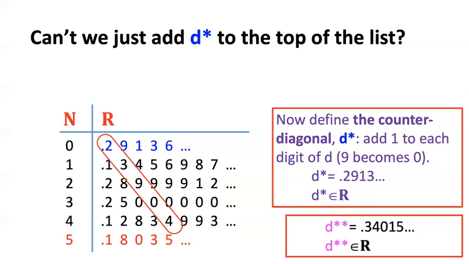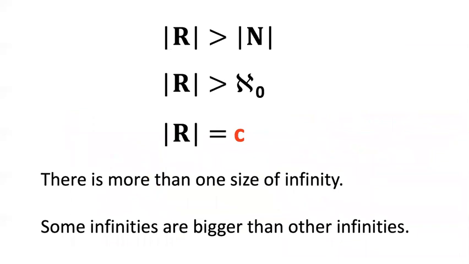So there is no easy fix for this. The proof is actually rock solid and works. There are different sizes of infinities, and the size of the real numbers is greater than the natural numbers. And that's just an amazing fact. It's not just these two infinities too. If you go on to advanced logic classes, you'll see that there's an infinite number of different size infinities of ever greater sizes. And that's really fascinating.